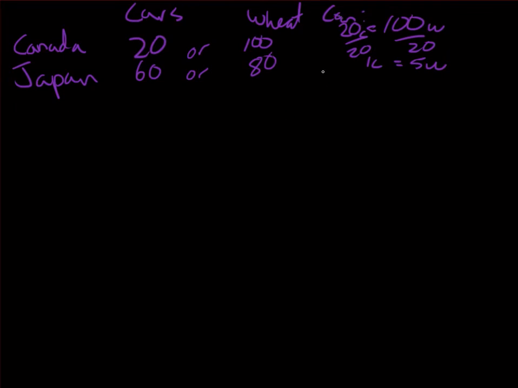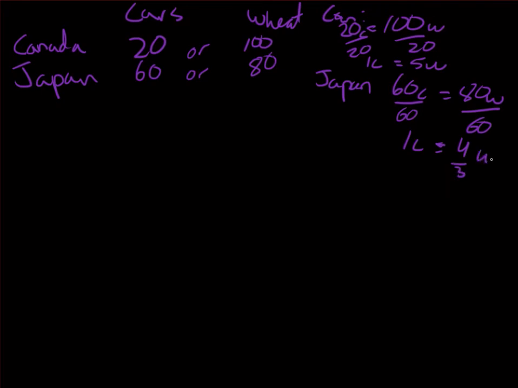And if we look at Japan, well, Japan could produce 60 cars in the same amount of time as 80 units of wheat. Therefore, for one car, it gives up 8/6 or 4/3 unit of wheat. 4/3 is much smaller than 5 units of wheat. Therefore, Japan has comparative advantage in producing cars. It has a lower opportunity cost.